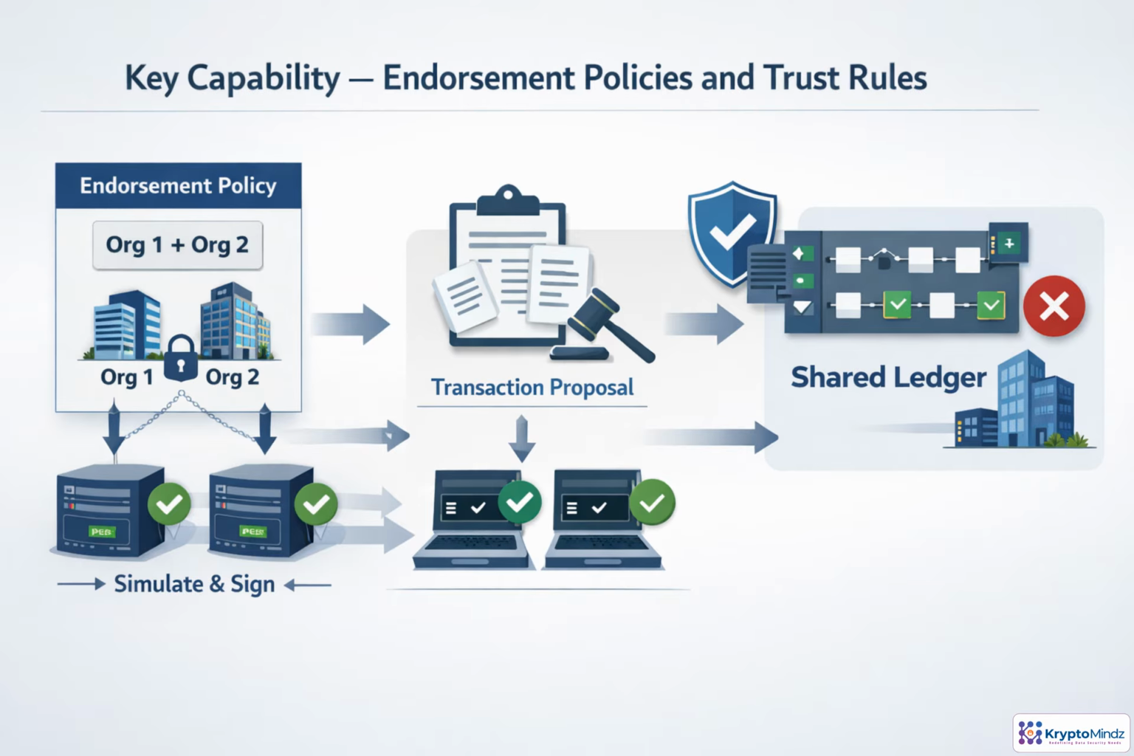Endorsement policies turn trust agreements into transaction rules. A policy might require both org1 and org2 to endorse a change. Each required peer simulates the proposal, produces the same read-write result, and signs it. Later, validation checks those signatures against the policy before the transaction can commit. If an endorsement is missing, the ledger rejects it. This prevents any single organization from changing shared state on its own.